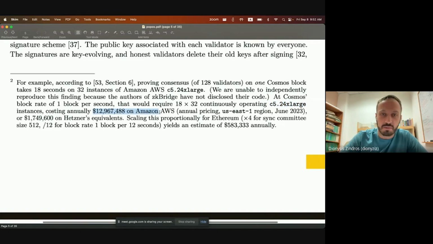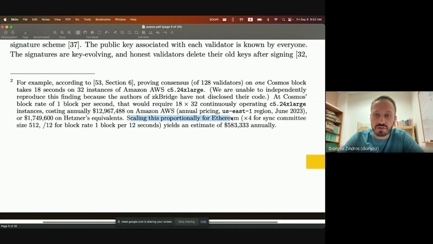And yeah, this is the cost on Amazon AWS. If you look at the particular region here, which we looked at pricing on in June. And then you may be able to do it on Hetzner, which is a much cheaper alternative. It might be like 10 times cheaper. However, their experiments in this paper are using Amazon, which I don't really know why. I don't know if they were able to reproduce it on Hetzner, but what they report is Amazon AWS experiments.